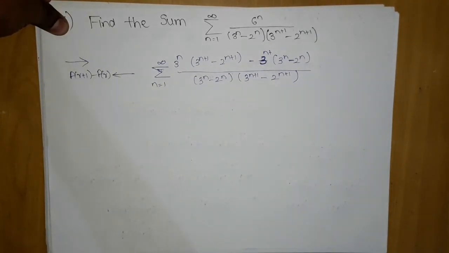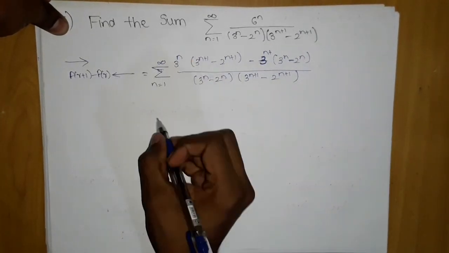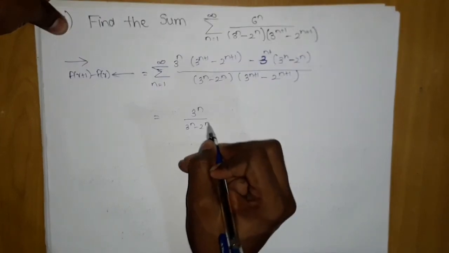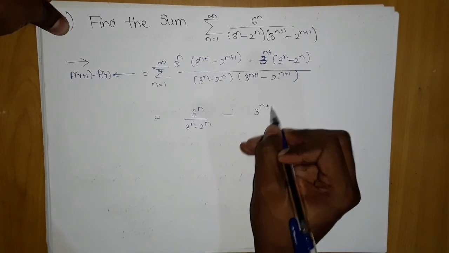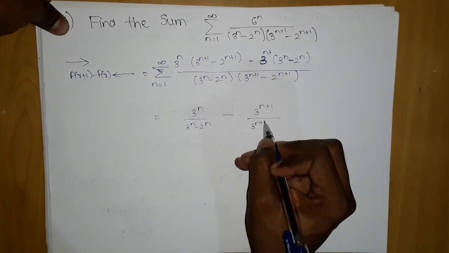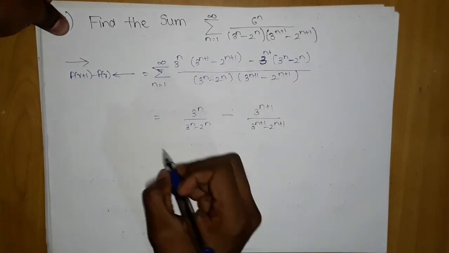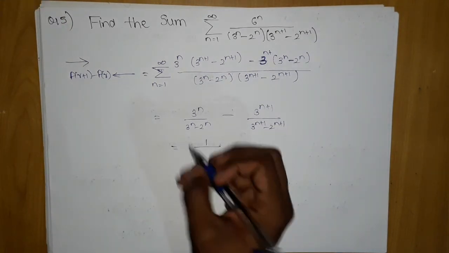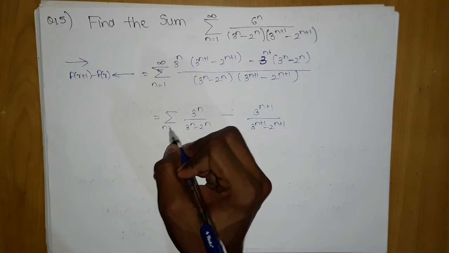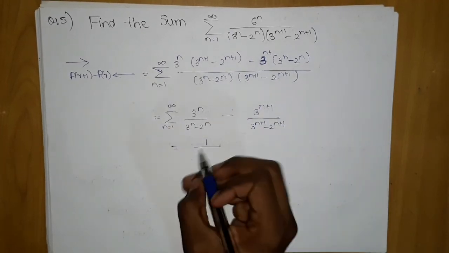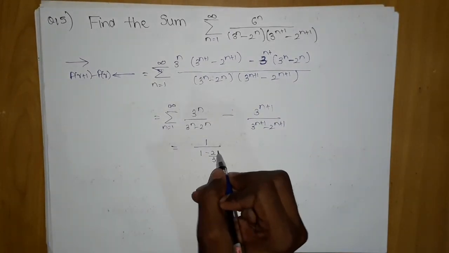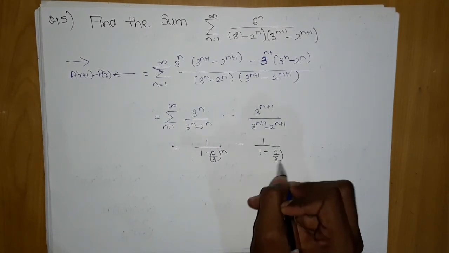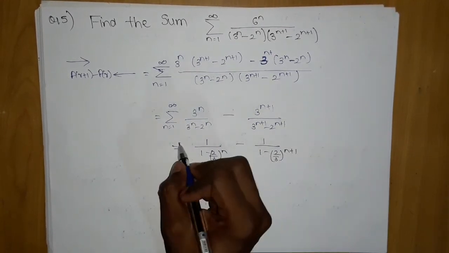One more thing here, this will break into 3 power n upon 3 power n minus 2 power n, minus 3 power n plus 1 upon 3 power n plus 1 minus 2 power n plus 1. To make it more simplified, divide numerator and denominator throughout by 3 power n, and here by 3 power n plus 1: 1 upon 1 minus 2 by 3 power n, and here 1 upon 1 minus 2 by 3 power n plus 1. So we got this thing.